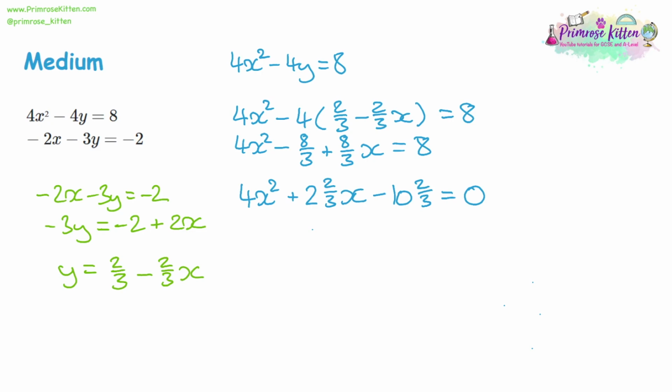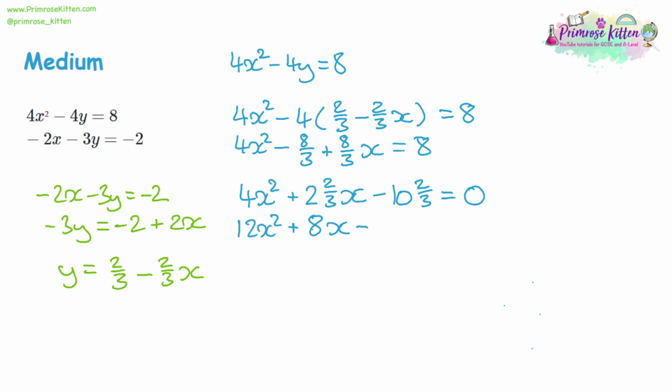Now, this might be one for the quadratic formula, but you probably don't want to put decimal answers into it. So a little trick we can do here is, since our fractions are over 3, we can multiply everything through by 3. 4x squared will become 12x squared times by 3. Now, with the next one, 2 times 3 is 6, but 2/3 times 3, that kind of over 3 will cancel out, leaving us with a 2. So we're going to have the 6 and the 2 all together. That will give us 8x.